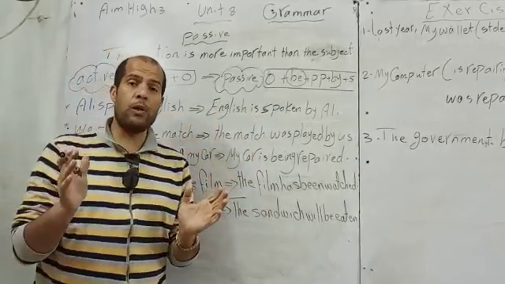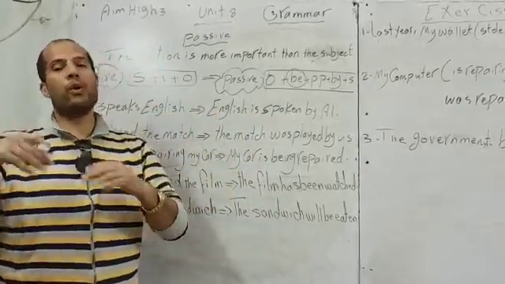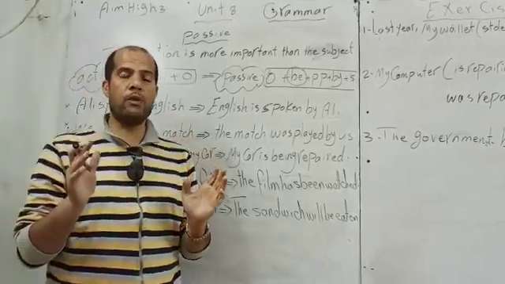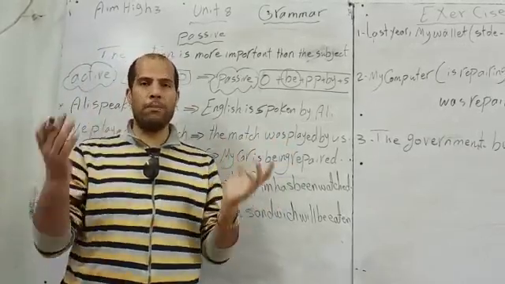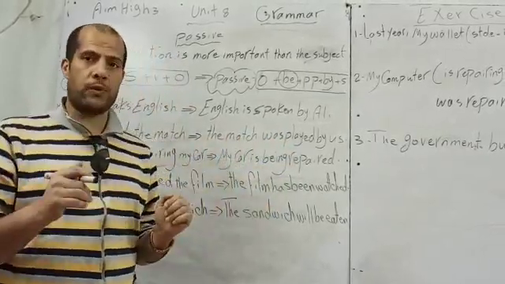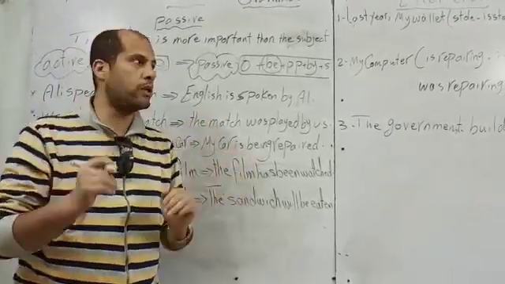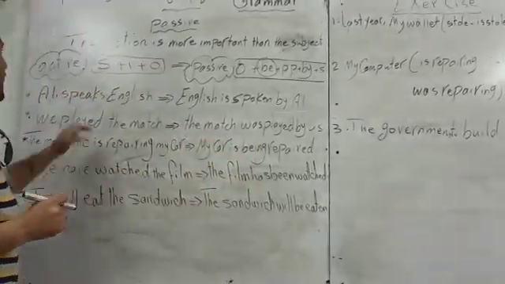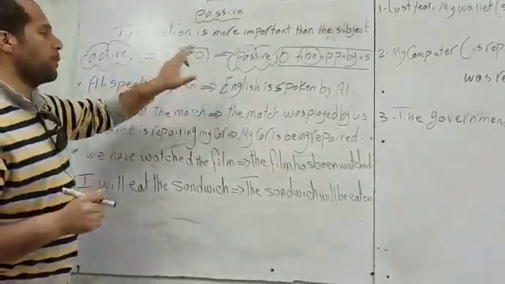It's very important to know that the film was watched, but it doesn't matter who watched the film. It's very important to know that the houses are being built, but it is not important to know who built the houses. The subject is not important, or it may be logically known. Any active sentence must have subject, verb, and object.